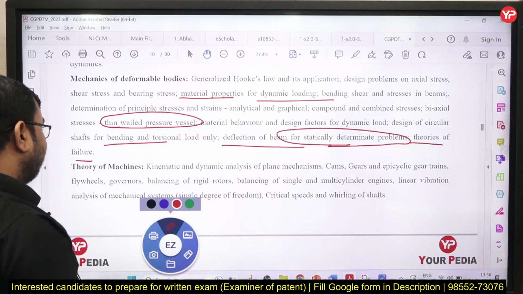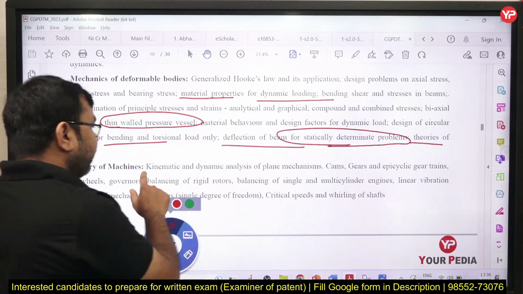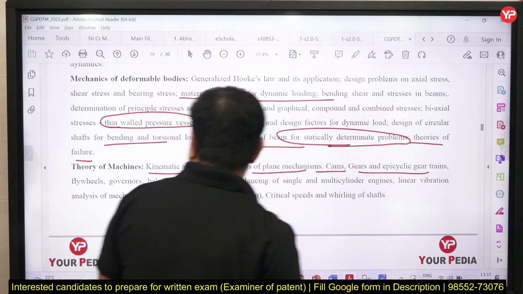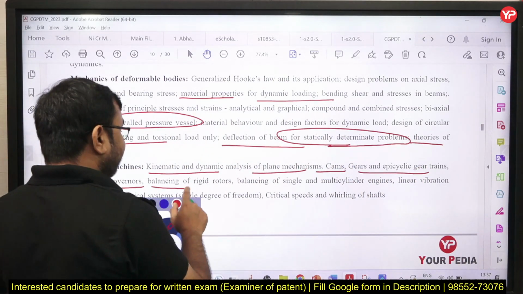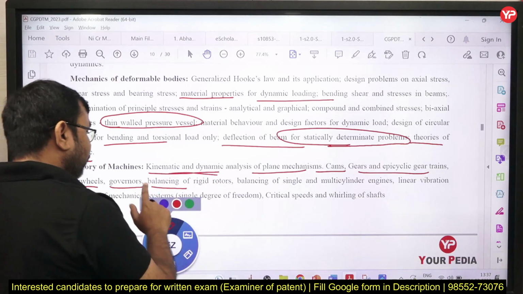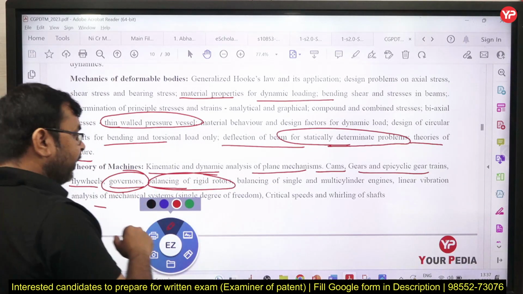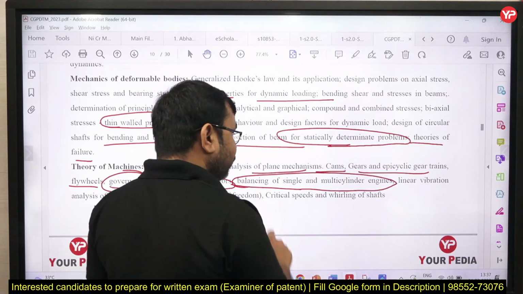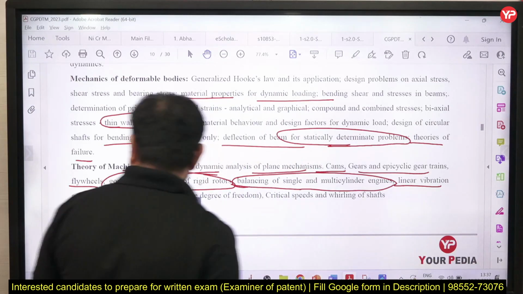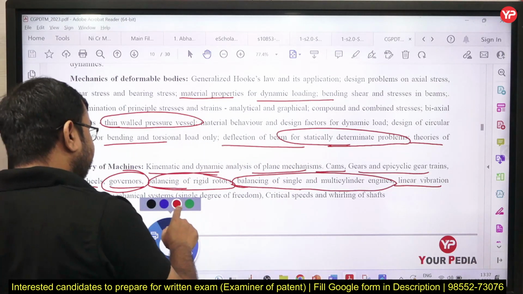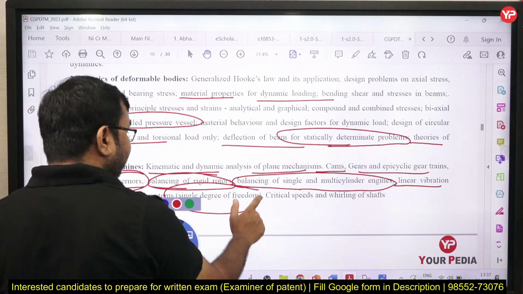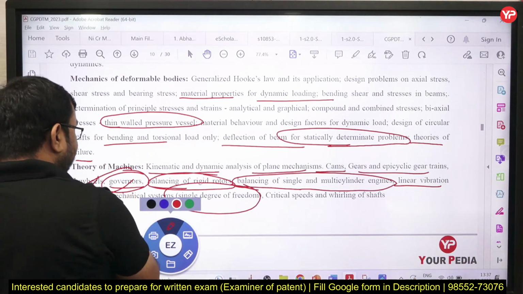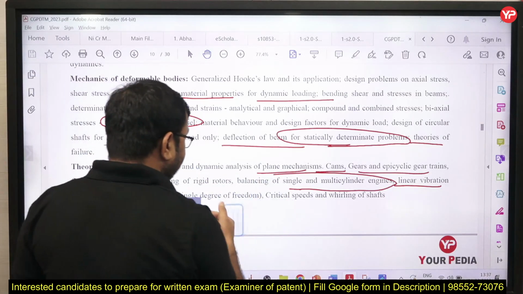And next you can see theory of machine, which includes kinematics, dynamic analysis of plane mechanism, cams, gears and epicyclic gear train, flywheel, governor, balancing. You can see here balancing is also given, governors are also given, balancing of single and multiple cylindrical engines is also given, linear vibration, correct, and analysis of mechanical system, single degree of freedom is given in your syllabus, is it clear?